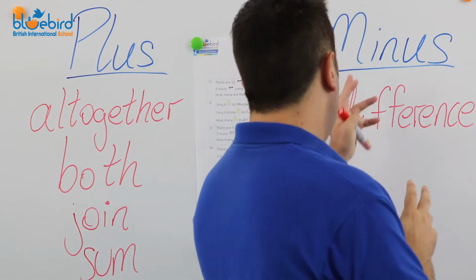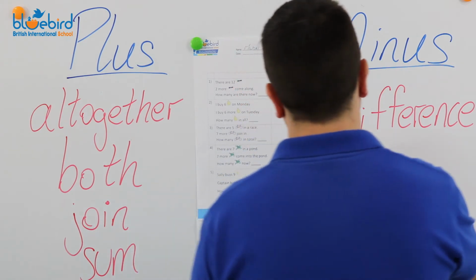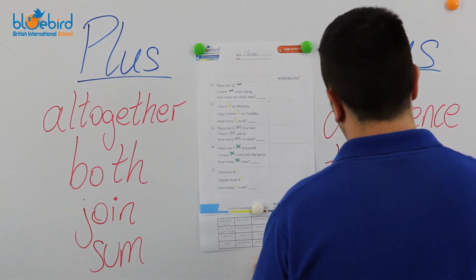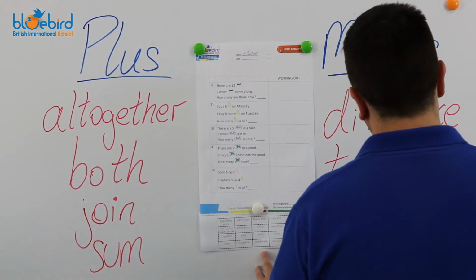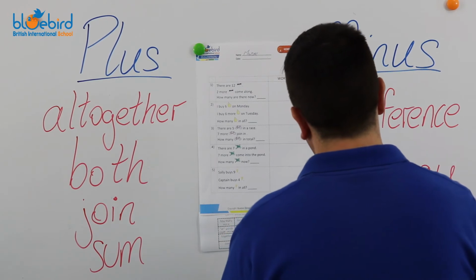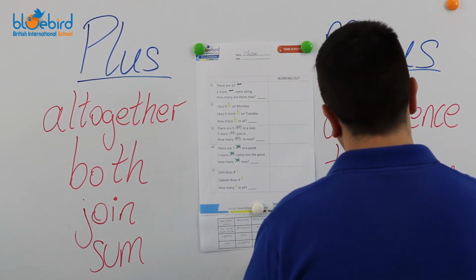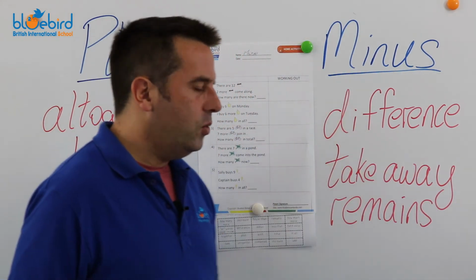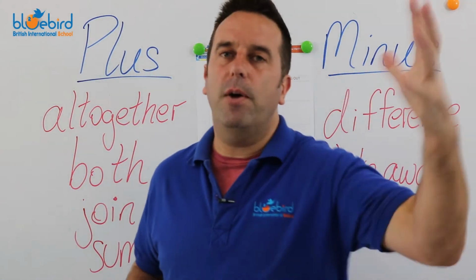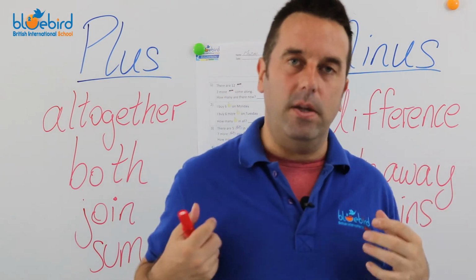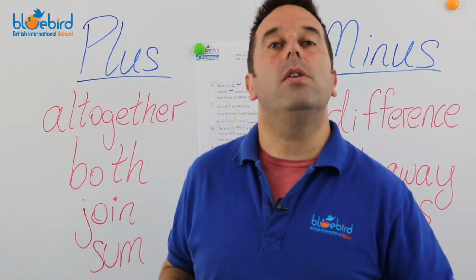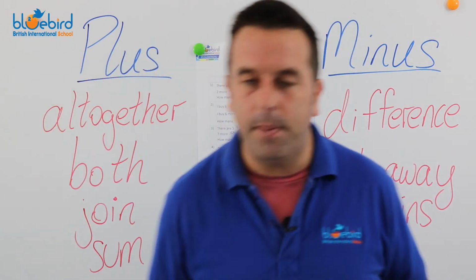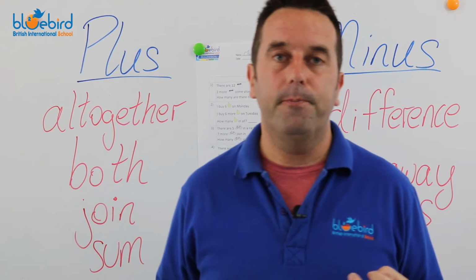We have difference. We could have takeaway. Or we could have remains. These words, okay? I have something. I take away something. How much remains? So these are what's in the worded maths problems.